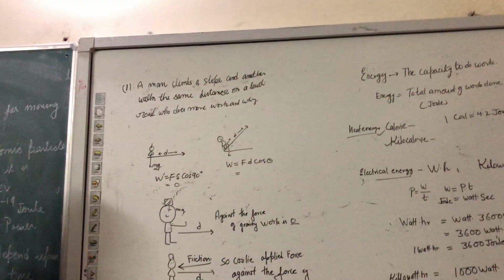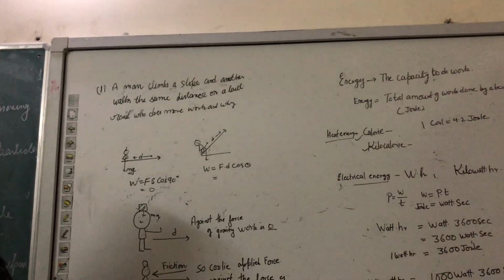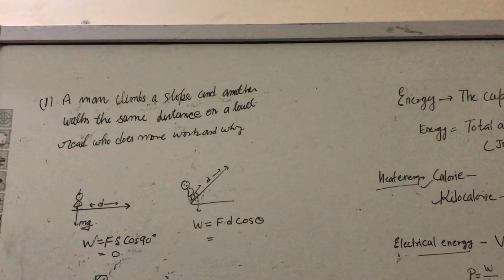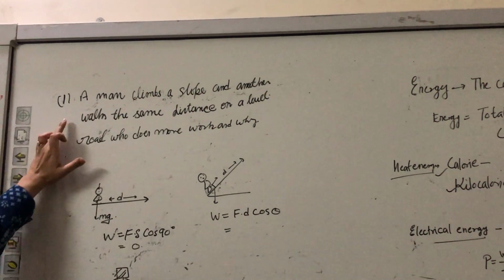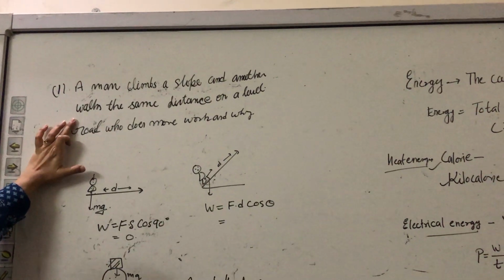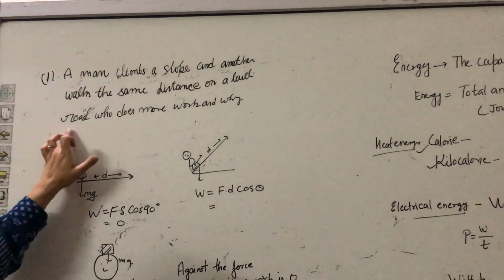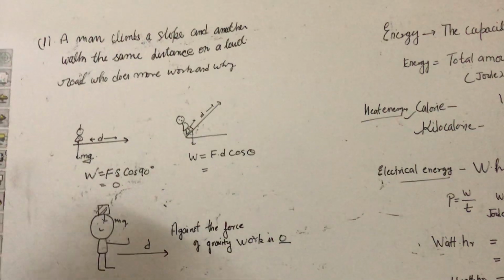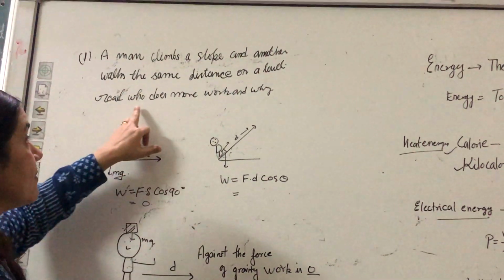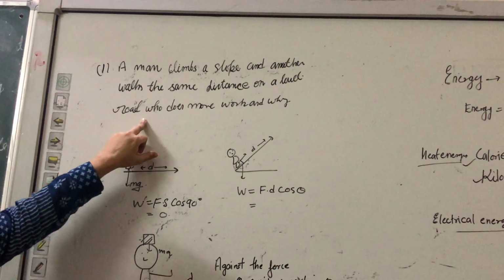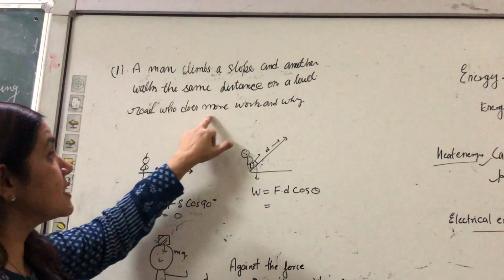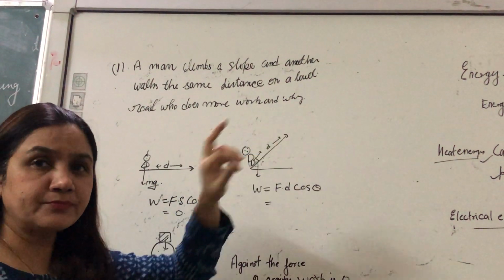So in the last assignment, I gave one question. Try to understand this question, as some students get confused. A man climbs a slope and another person walks the same distance on a level road. A person who is climbing the slope and another person who is covering the same distance, but running on the level road. Who does more work and why?